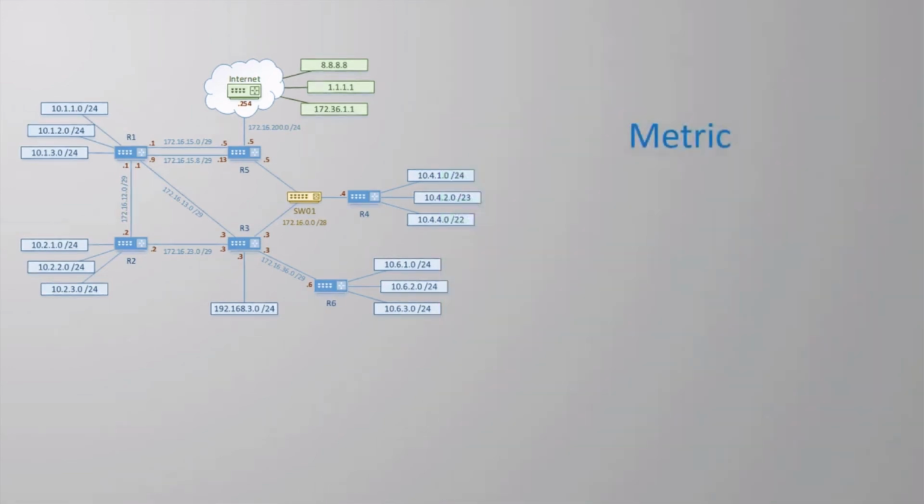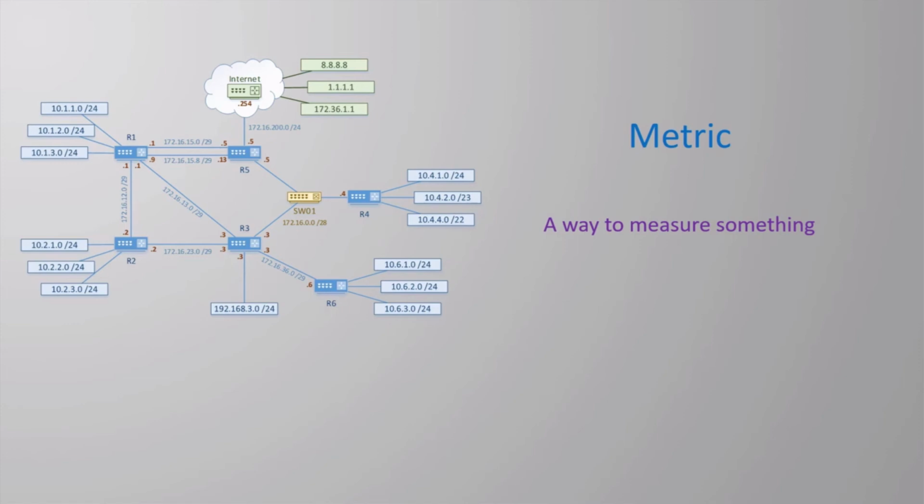Let's take some time to consider something that's critical to routing protocols: the metric. A metric is simply a way to measure something. Metrics for time include seconds, minutes, hours. Metrics for weight include kilograms and pounds. A distance vector routing protocol uses a metric to measure the distance from the local router to the destination network.